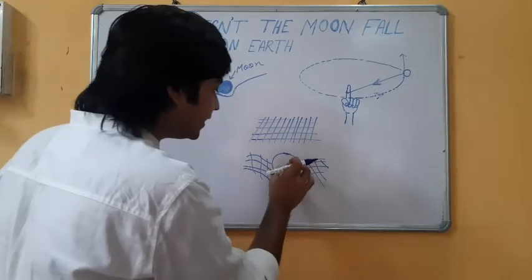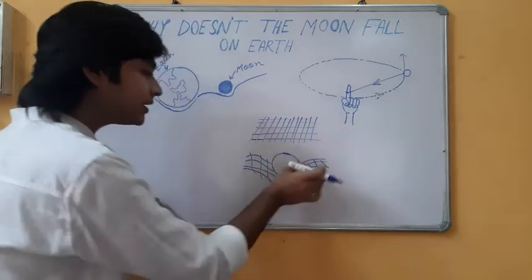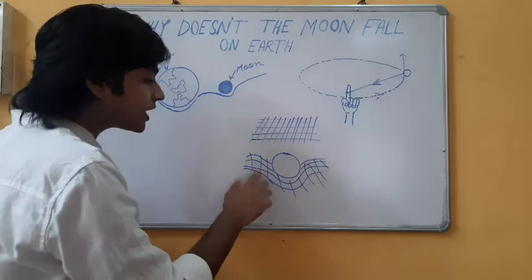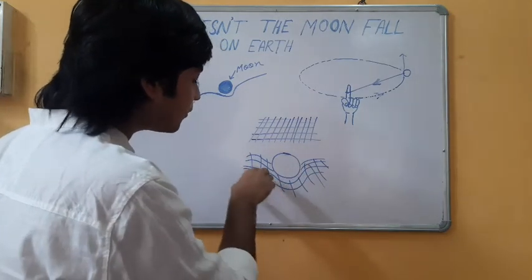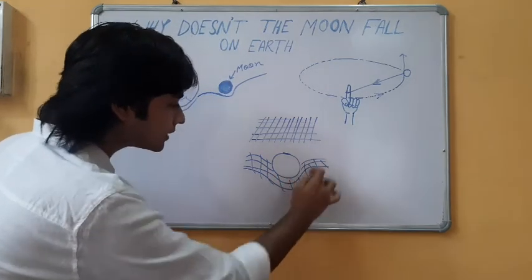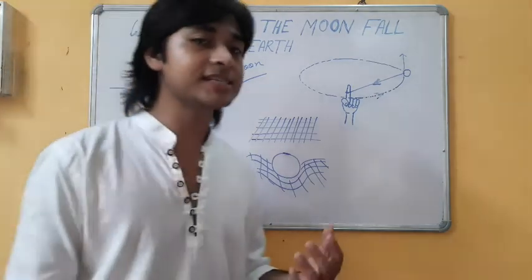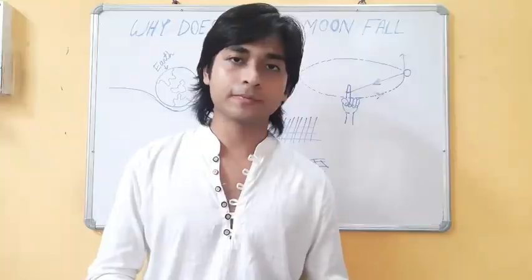So the mass creates a dent, a curve in the space-time. The closer you get to the mass, the more curvature the space-time fabric gets, it becomes more dented. You can visualize these things very easily by the diagram I am showing you.